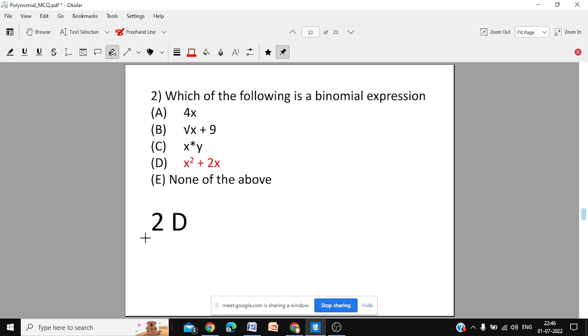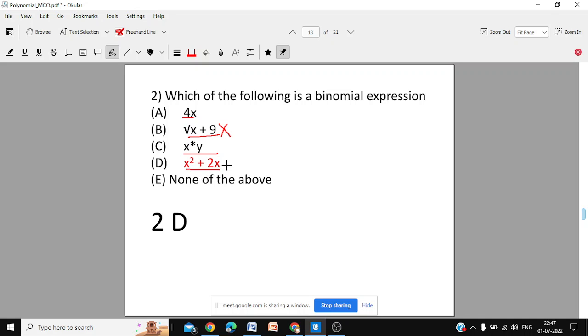Next. Which of the following is a binomial? Why this? Because this has two terms. Now see, there is only one term. 4 multiplied by x, that is only one term. Root of x is not a polynomial at all. As I told you, the variable cannot be under root. X into y, that means xy, that is one term. Only when you get plus or minus, then it is a different term. Multiplication means it is only one term.